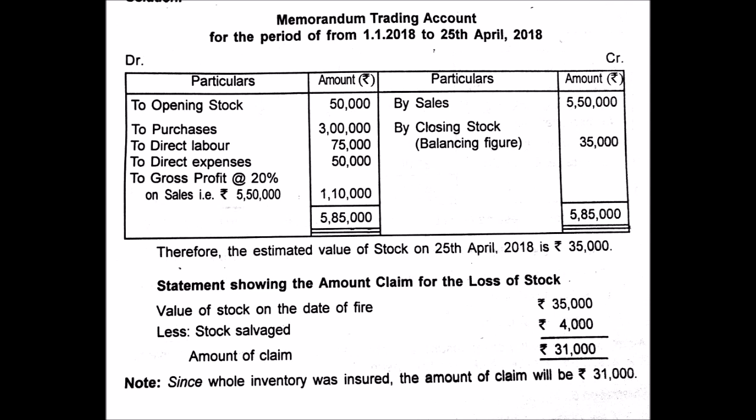So this is how the claim to be made by an insured with the insurance company is calculated. This is a very simple numerical regarding calculation of the amount of claim to be lodged by an insured with the insurance company. I hope the solution is clear. After this, I'll give you one more numerical that you will try on your own, and in the next lecture session I shall discuss that new numerical.